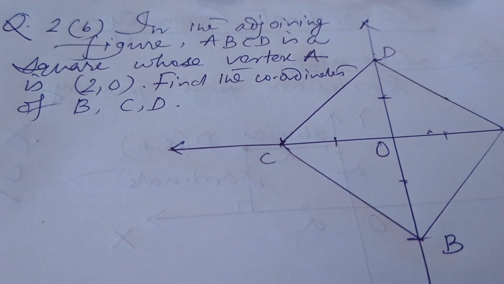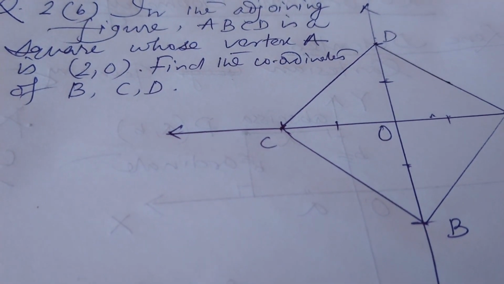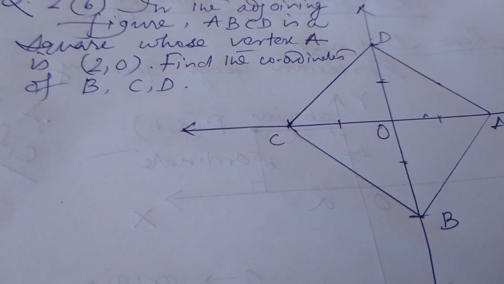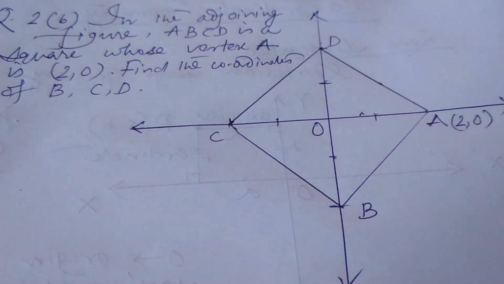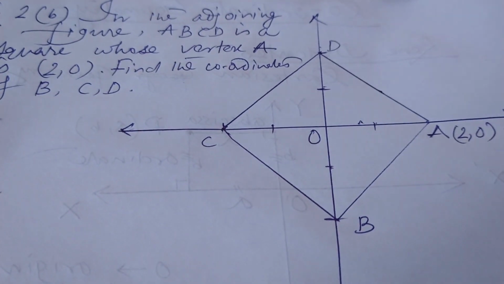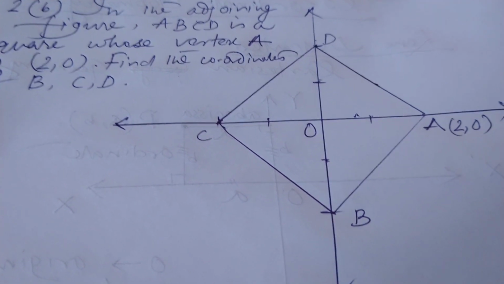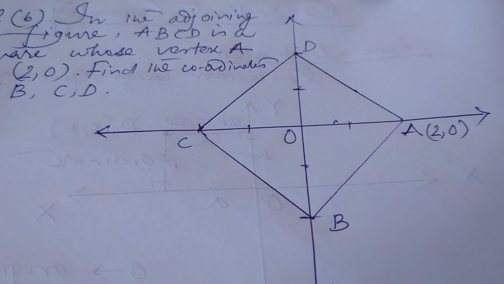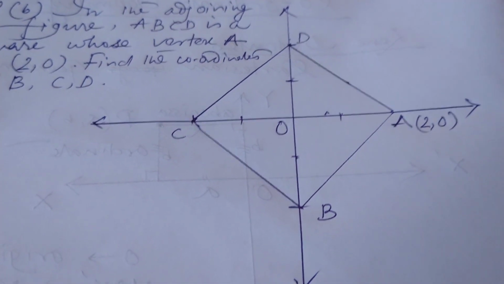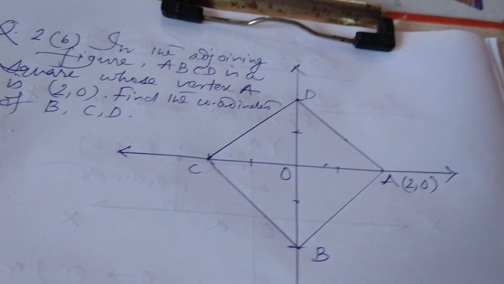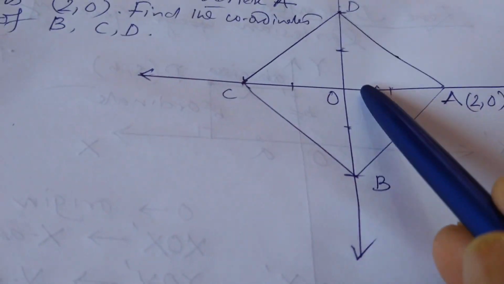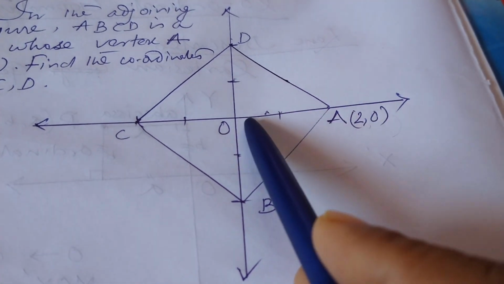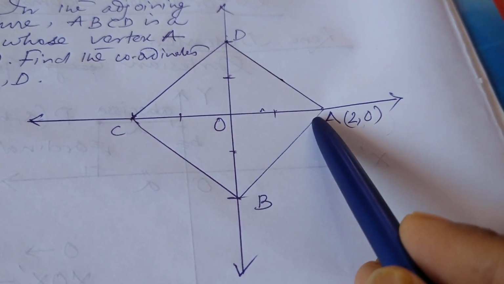In the adjoining figure, ABCD is a square whose vertex A has coordinates (2, 0). What to do? We have to find out the coordinates of B, C, D, that is, the other vertices of that square. You know, in a square, diagonals are equal and they bisect each other at right angles. So here you see A is a point on the x-axis, that is, ordinate 0. This is the abscissa. This unit is 2.